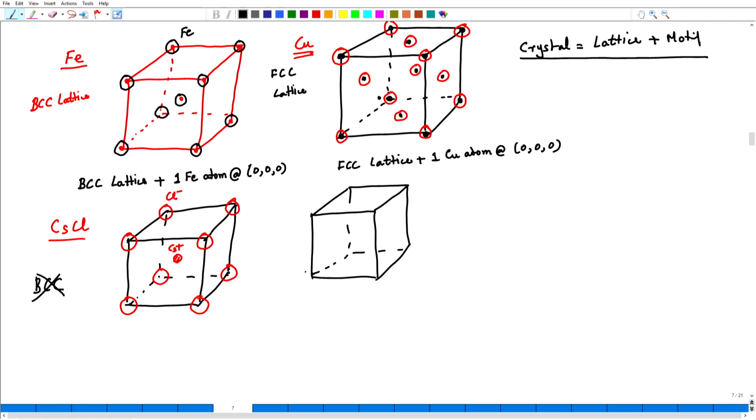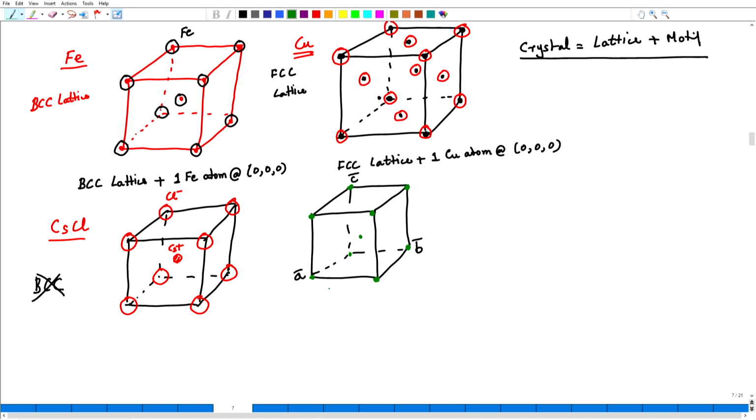So, let us say this is A, B and C, and the translation symmetry that I can have is from any lattice point. So, let me put these body centered cubic lattice points. What are the translations permissible?